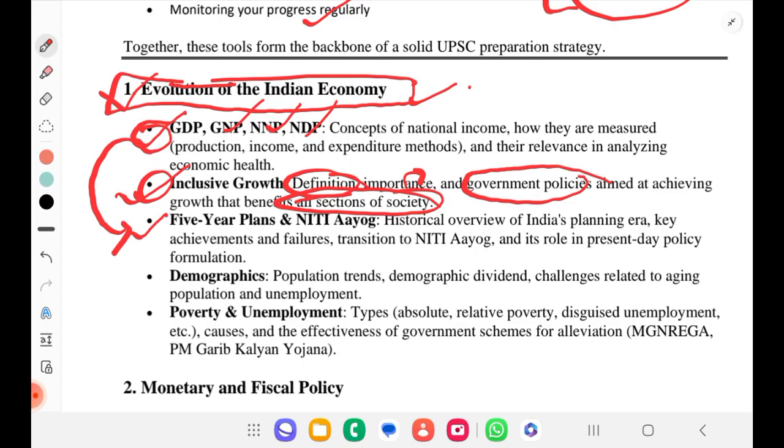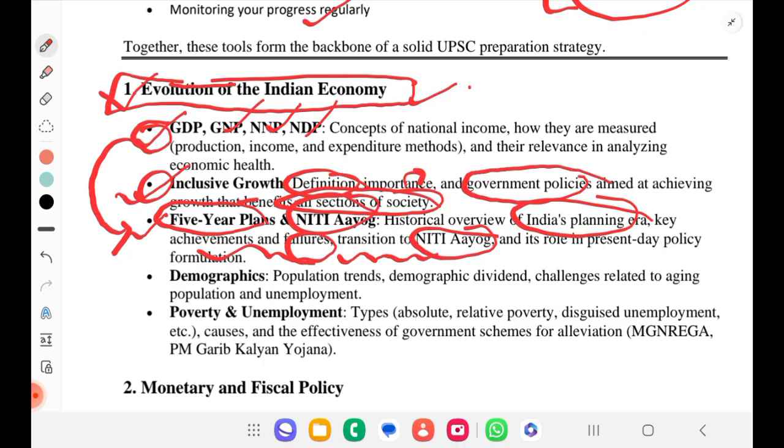We had 5-year plans, right? And Niti Aayog. Historical overview of India's planning era, key achievements and failures. We should understand both failures and achievements. And then the transition to Niti Aayog. Before it was the Planning Commission, now it is Niti Aayog. Why that transition? And its role in present day policy formulation. That is what we are going to focus on.